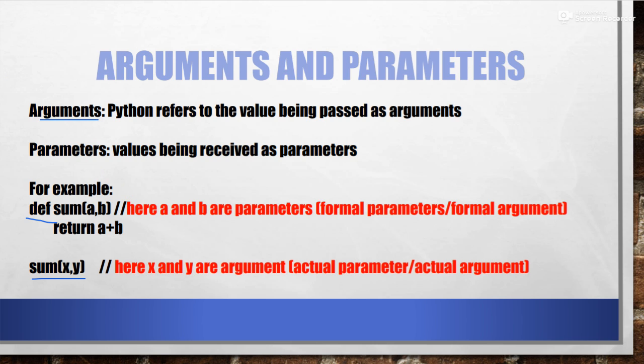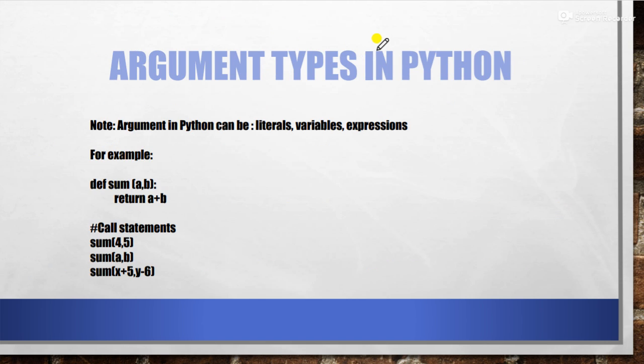Okay. Now the next thing is the types of arguments in Python. Whenever we write any function, as an argument we can pass three types of information. First is literals, second is variables, and third is expressions. So any one thing you can pass.